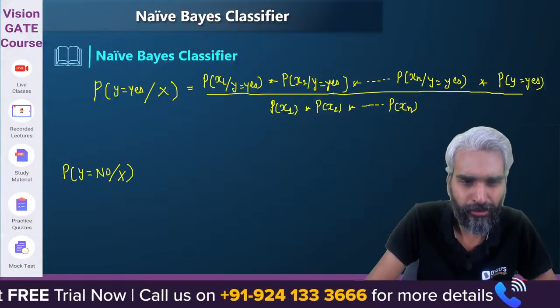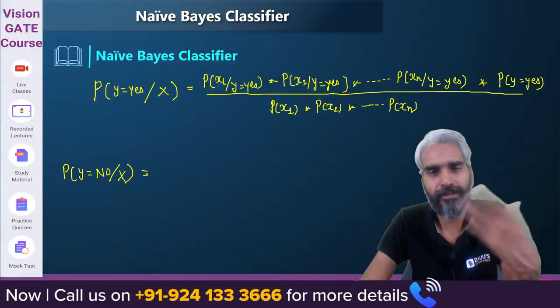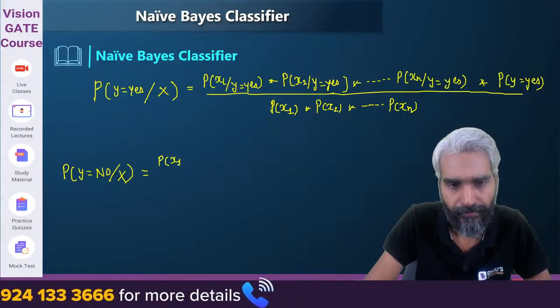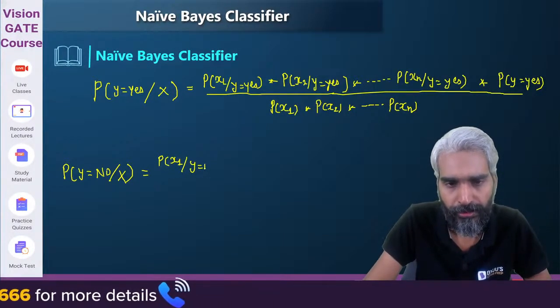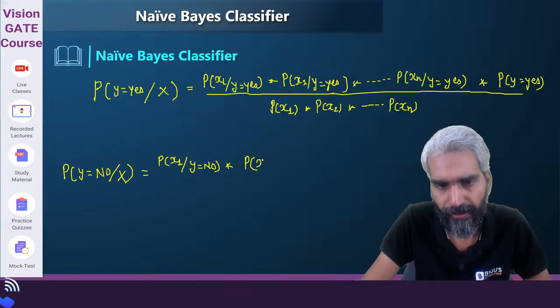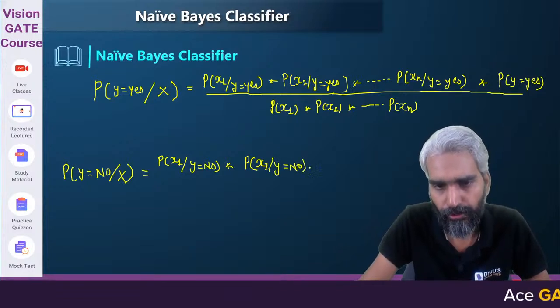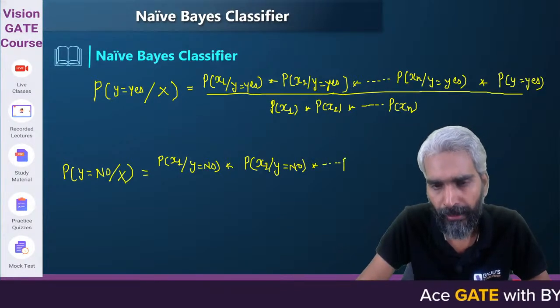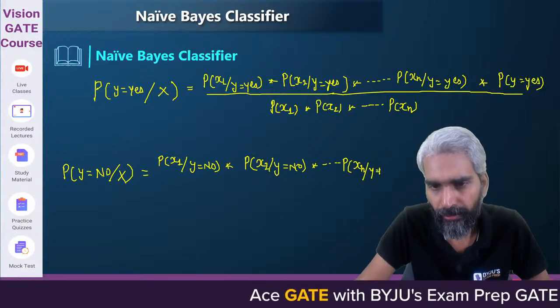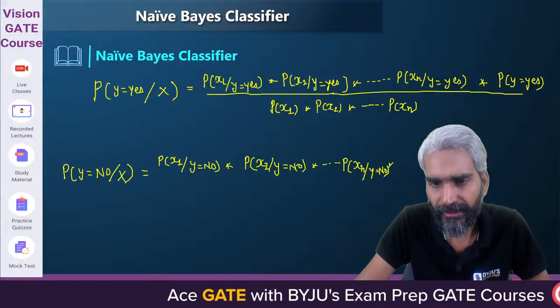This will also be same, that we are just checking what is x with respect to y equals no: probability of x1 given y equals no, multiplied by probability of x2 given y equals no, and so on up to probability of xn given y equals no. And obviously there is a multiplication term.